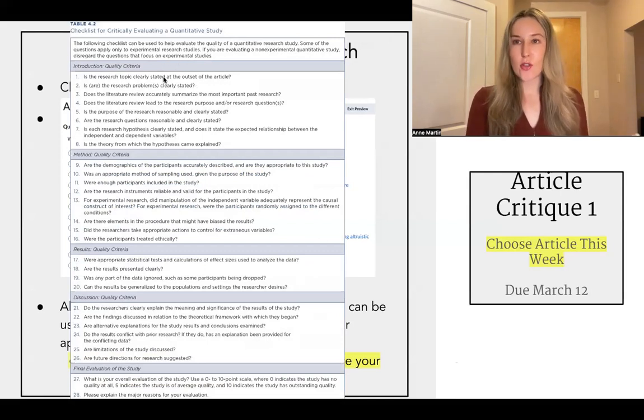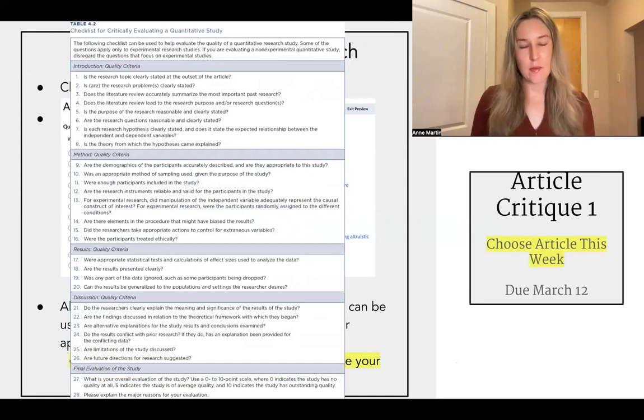So these are the questions that you will use to guide you as you read and critique the article. So things like identifying the research purpose, the research questions, their variables. In their method section, we're kind of getting into that this week, thinking about how did they sample, how did they choose the participants, are their measures reliable that they're using?